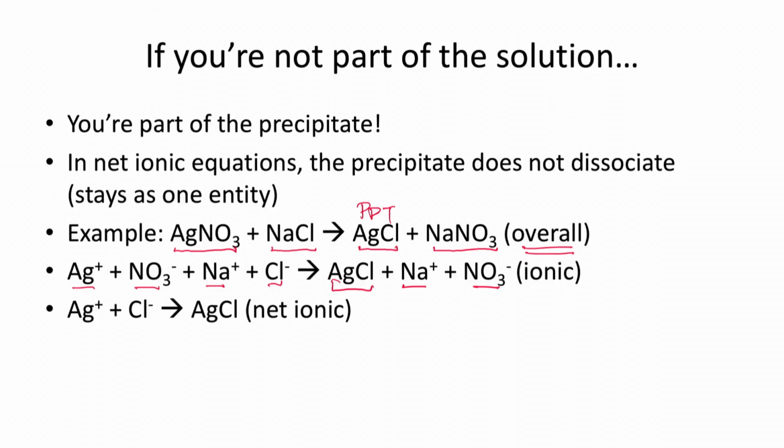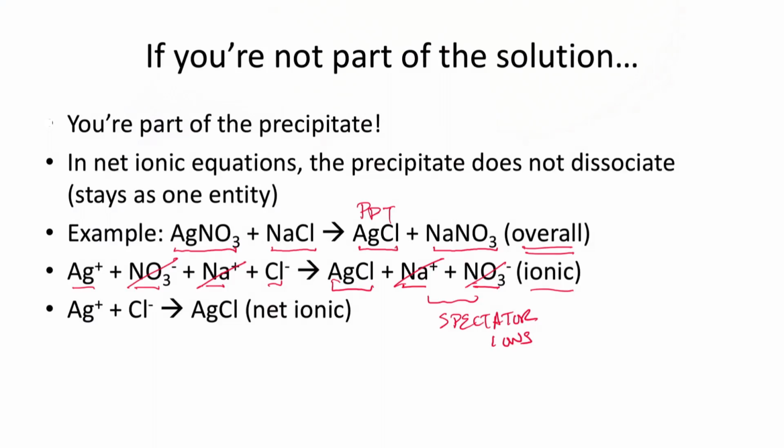This is what I'm going to call my ionic equation because it shows all the different ions in there. But if you notice something interesting, Na+ shows up here and here, so I can cancel it out, as does nitrate here and here. The things that I'm crossing out, like the sodium ion and the nitrate ions, are called spectator ions. They're there, but they're not actually doing anything.